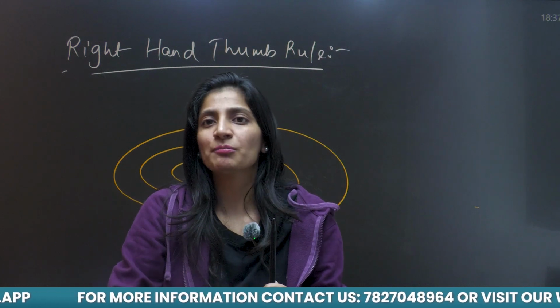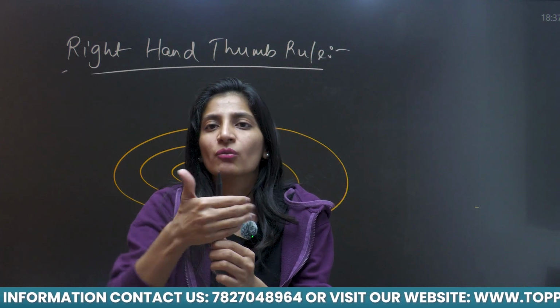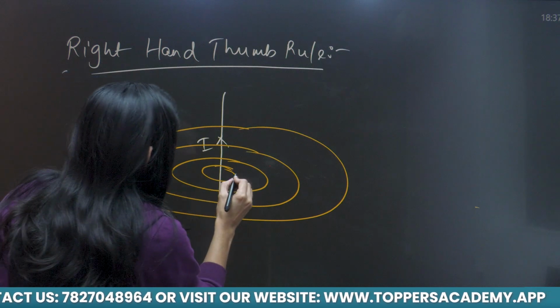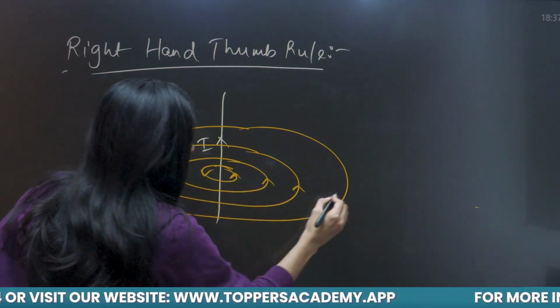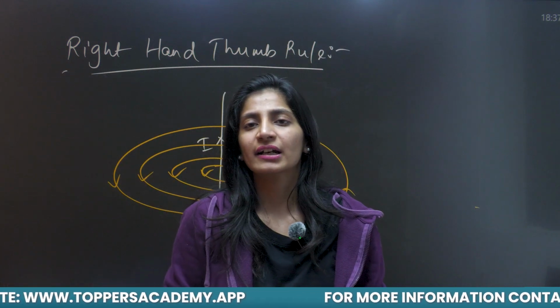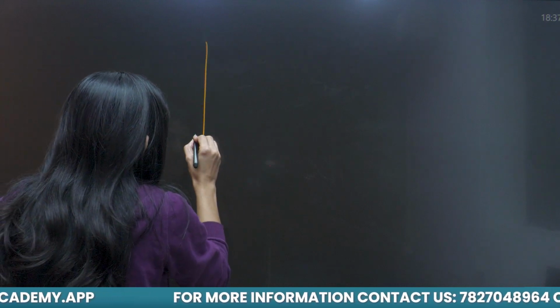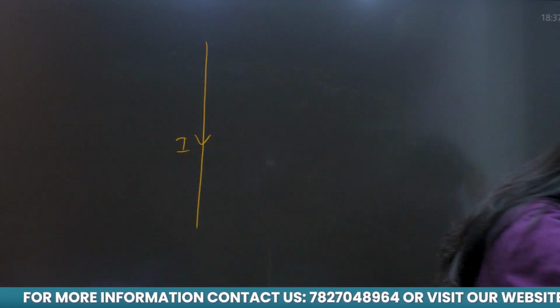This direction is very, very important. In magnetism, direction plays a very important role. So it is wrapped around this conductor in anti-clockwise direction. So I will say like this. But if you are reversing the direction of electric current here, now I am taking a straight wire, but my current is flowing in the downward direction. My current I is flowing in the downward direction.